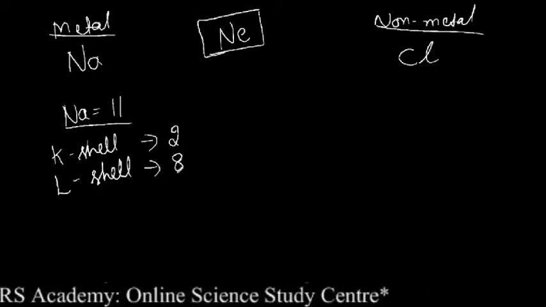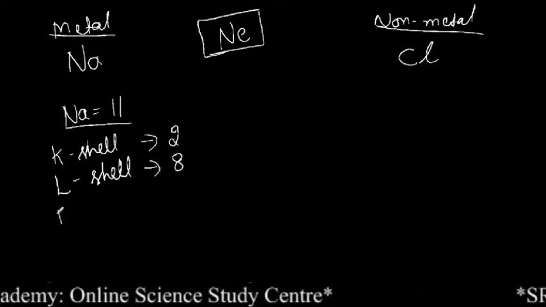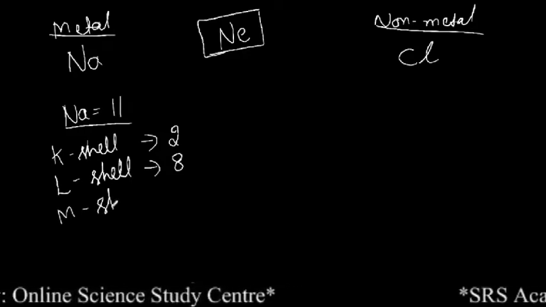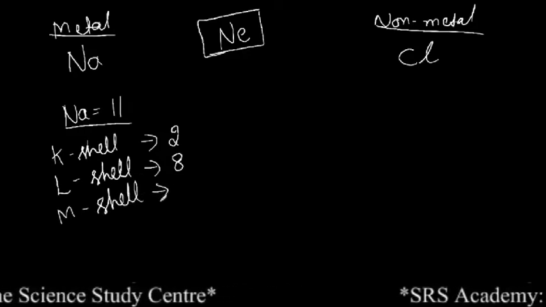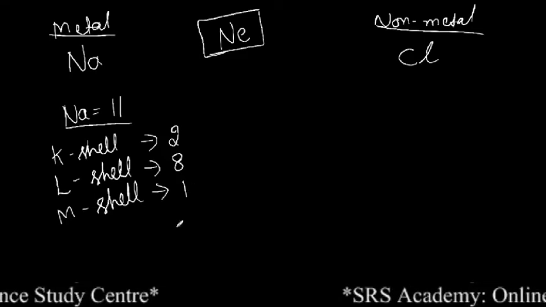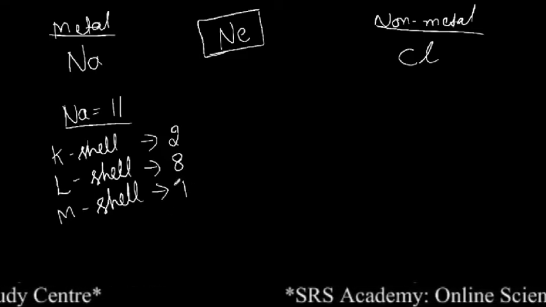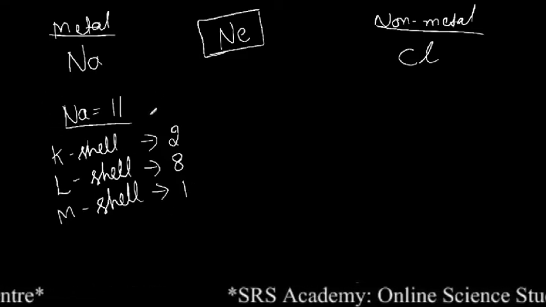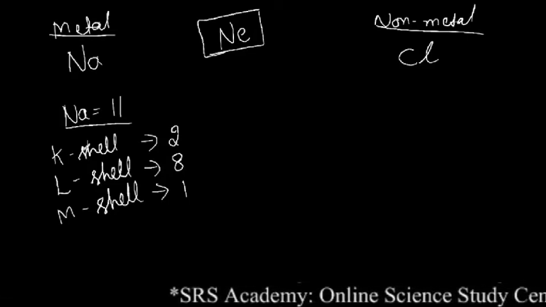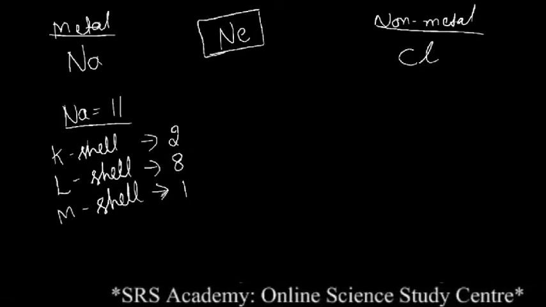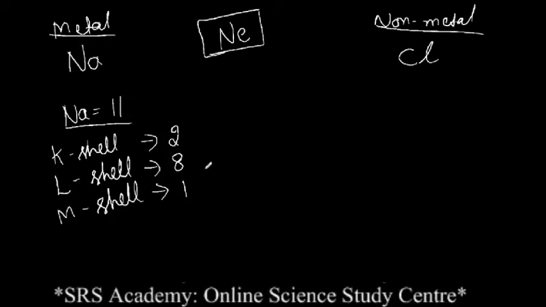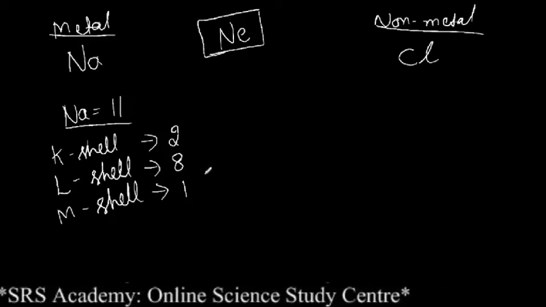So total how many electrons so far? 10. Then the next shell is M shell. In the M shell the sodium will have 1 electron. Now I said this sodium is unstable. You know why it is unstable? Because it has a completely filled shell. Is it completely filled? No.